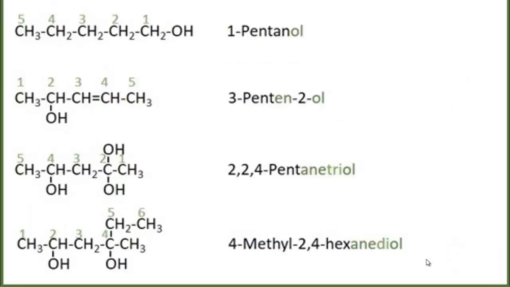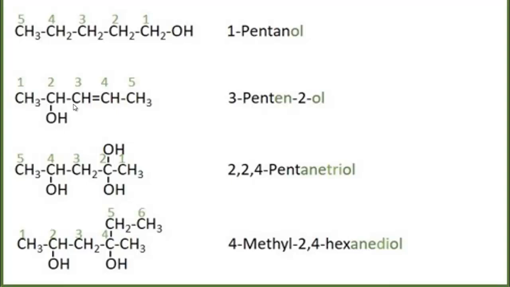Now follow more examples. This is simply pentanol or pentan-1-ol, and here there is also a double bond, and in the second carbon there is a hydroxyl group. This is a member of 5 carbons. So pent-3-en-2-ol, as in the third carbon there is a double bond.